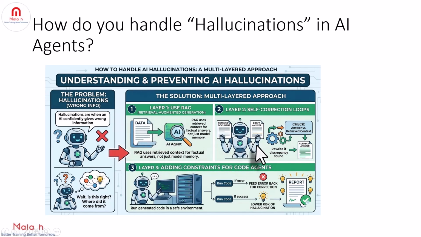The second one is using self-correction loops. We can ask the AI to check its own answer against the retrieved documents and rewrite if there's a discrepancy. And the third one is adding constraints for code agents. That is, run the code the AI generates. If it errors, then feed the error back for correction. And if it runs successfully, then there is a lower risk of hallucination.